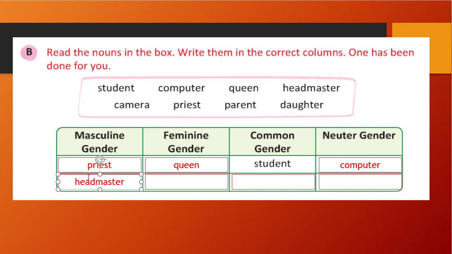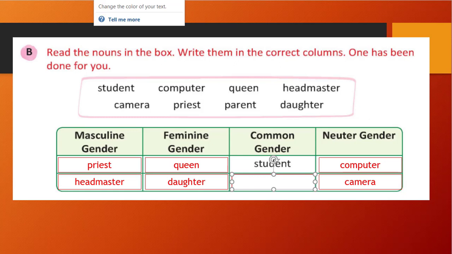And camera, camera is a non-living thing. So it is for sure that it is a neuter gender. Then priest we have already seen. Parent and daughter. Daughter is a female gender, feminine gender. The last one remaining is parent, which is a common word we use for parents, whether male or female. So that is our common gender. If you are able to identify the genders, you can easily solve this problem. It is not at all difficult, right?